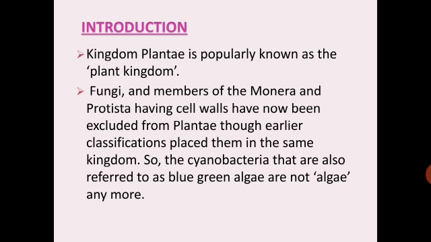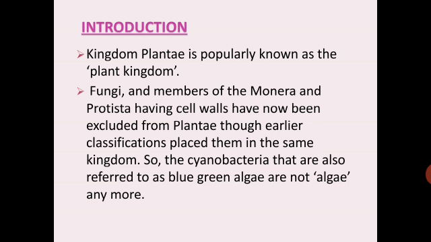Subsequently, the advent of electron microscope enabled scientists to distinguish the prokaryotic and eukaryotic type of cell organization among living organisms. This paved the way in 1966 for Copeland to add another new kingdom called Monera for the inclusion of all prokaryotes, thus proposing a four kingdom classification.